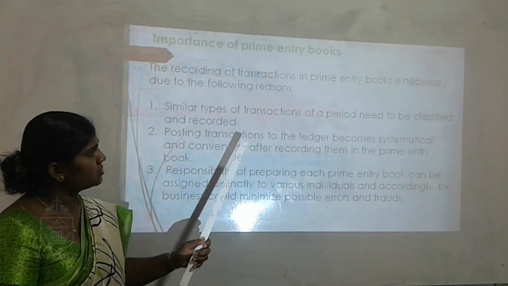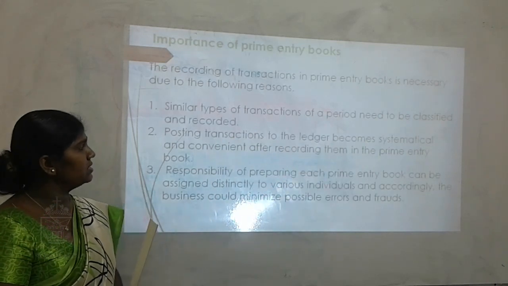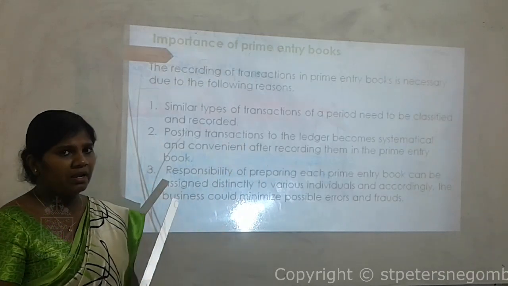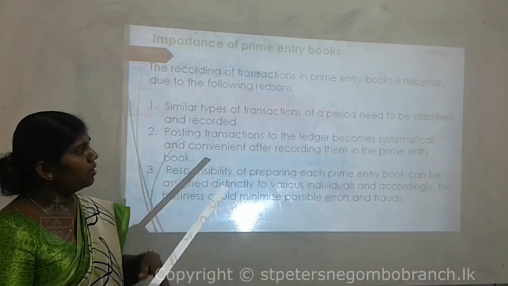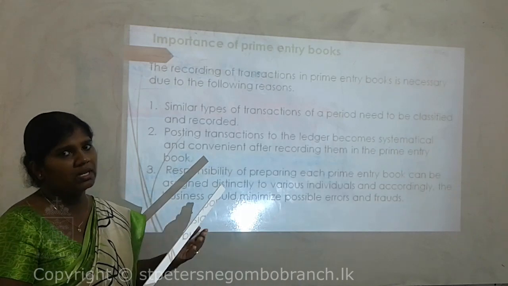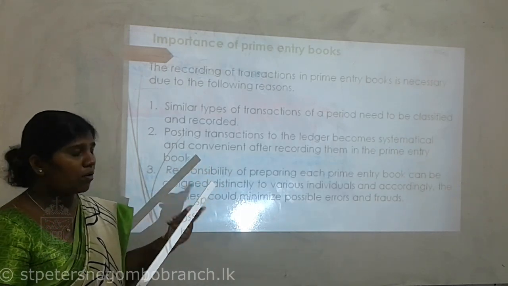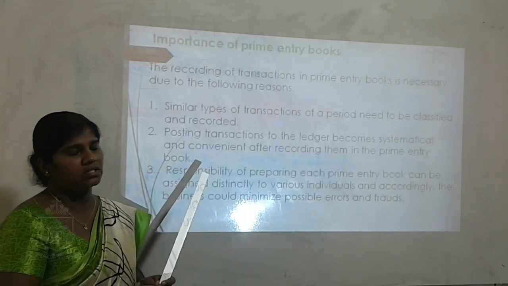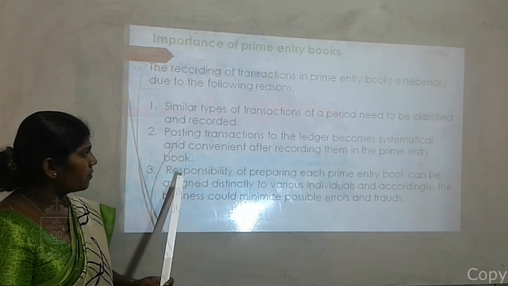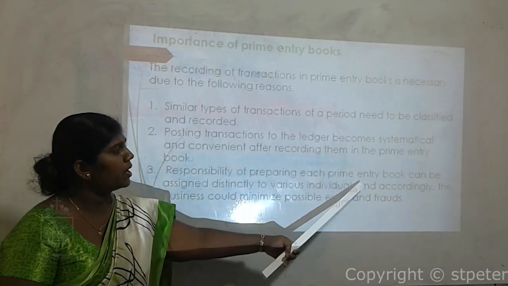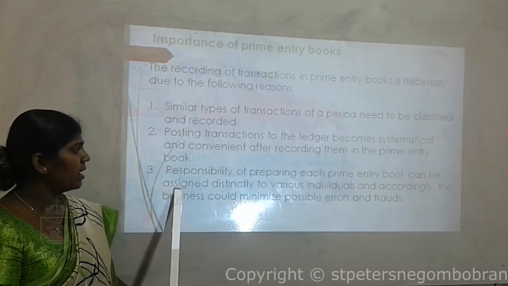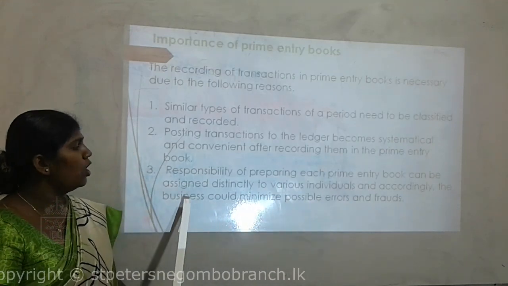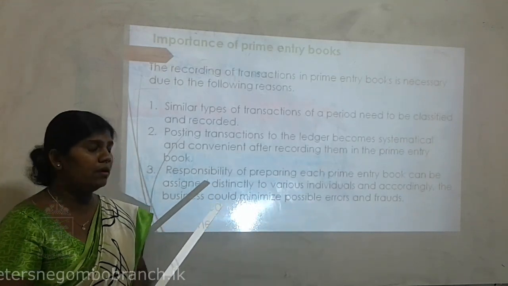Next one: posting transactions to the ledger becomes systematic and convenient after recording them in the primary books. That means before recording to the ledger accounts, which you will learn later on, first we should record all the transactions in the primary books. Next: responsibility for preparing each primary book can be assigned distinctly to various individuals, and accordingly the business would minimize possible errors and fraud.